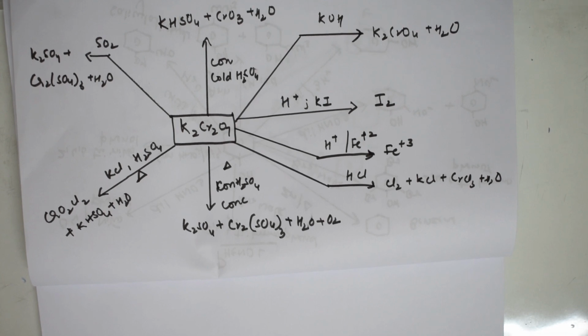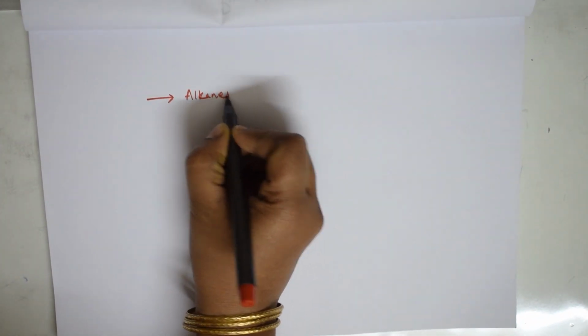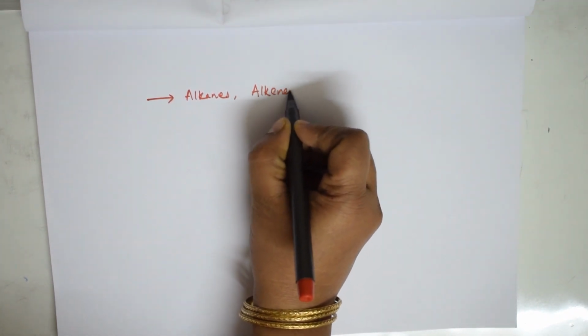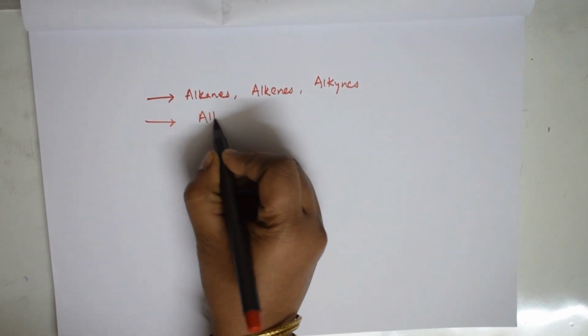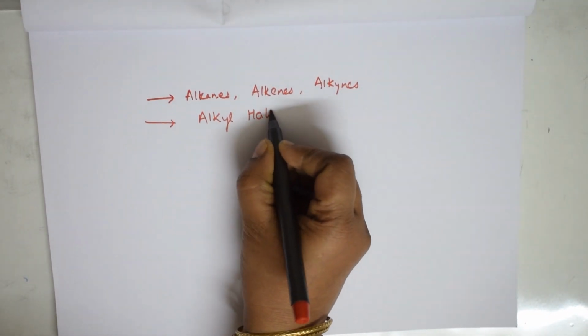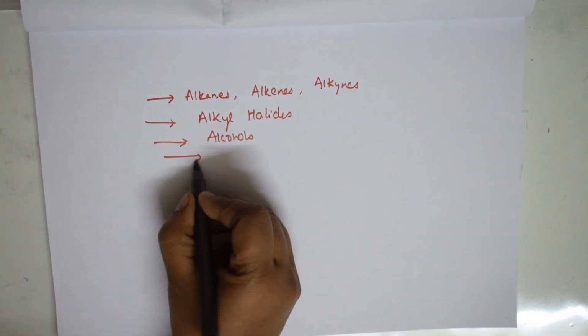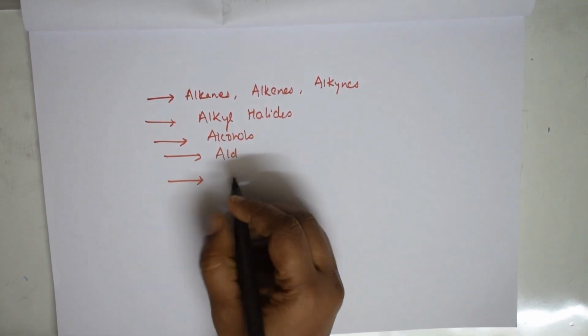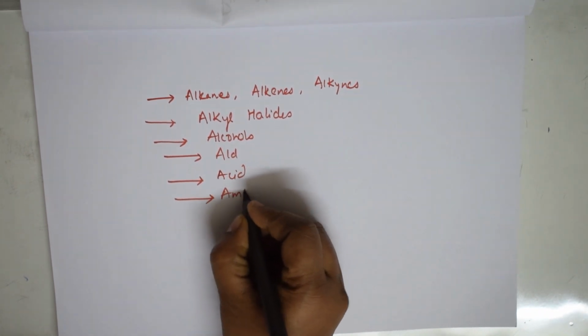Right, students? Let us once recollect what I taught in this. In these conversions, I taught you the conversions of alkanes, alkenes, alkynes, and alkyl halides. From here, I gradually moved to alcohols, then aldehydes, then acids, and after acids, amines.